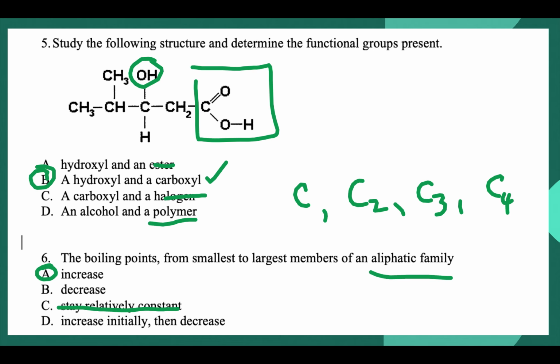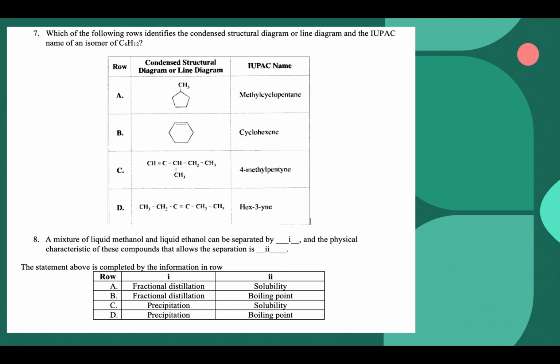And this part as well is not going to, let's just say with increasing and stick with that. Looking at number 7 here, which of the following rows identify the condensed structural diagram or line diagram for an isomer of C6H12? So we want to make sure that it's all lining up and that it is going to be true. So let's start going through.